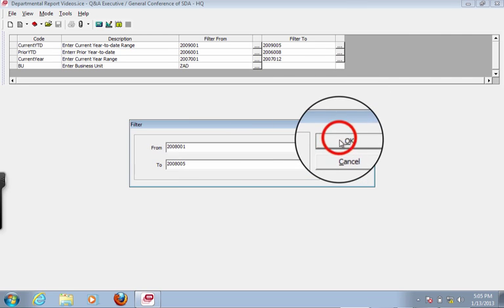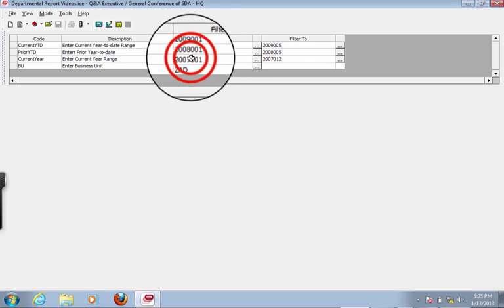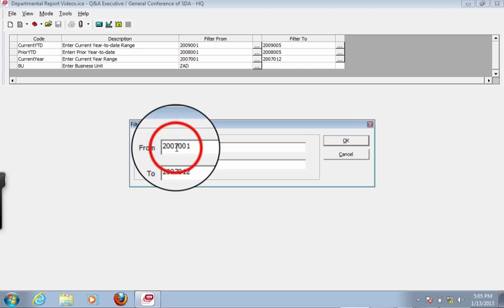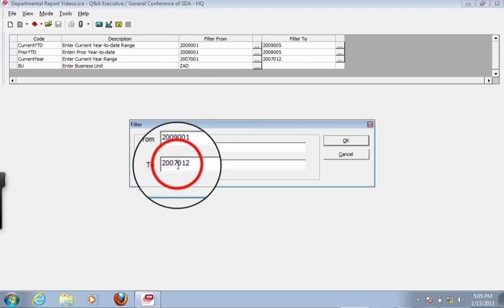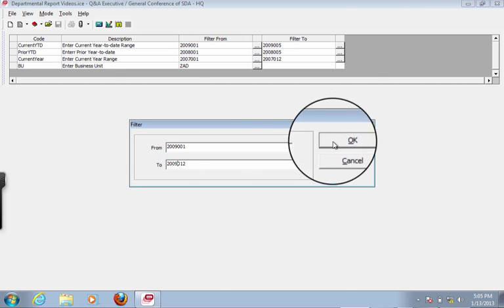And then we want our year-to-date figure, our annual, the total accounting year is 2009-01 to 2009-12.